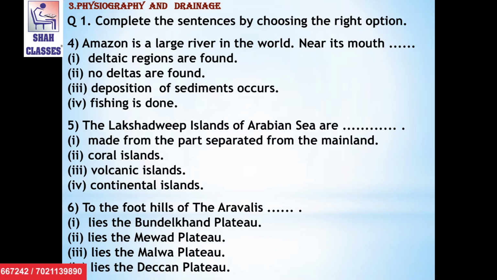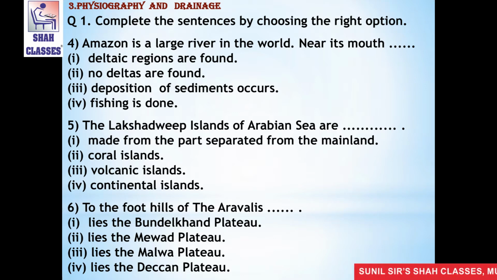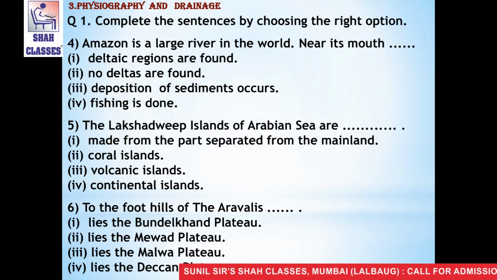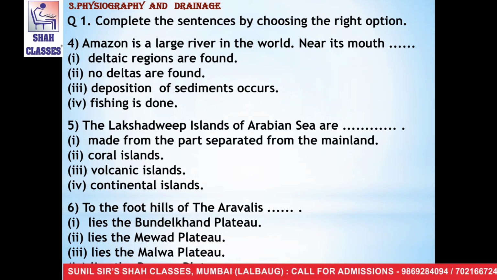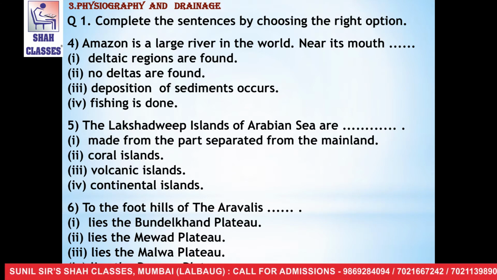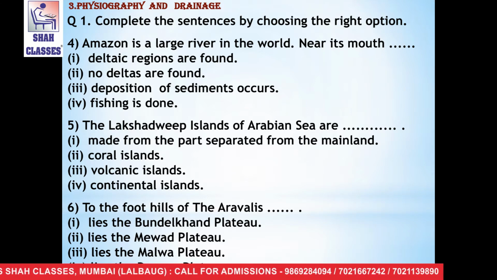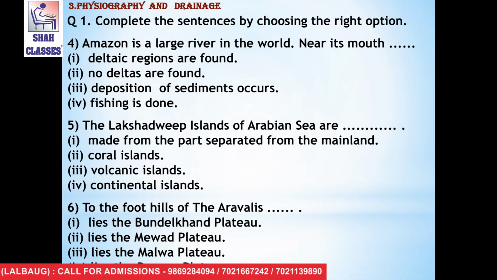Now the fifth question is, the Lakshadweep Islands of the Arabian Sea are dash. First option is made from the part separated from the mainland, second is coral islands, third one is volcanic islands, and fourth one is continental islands.